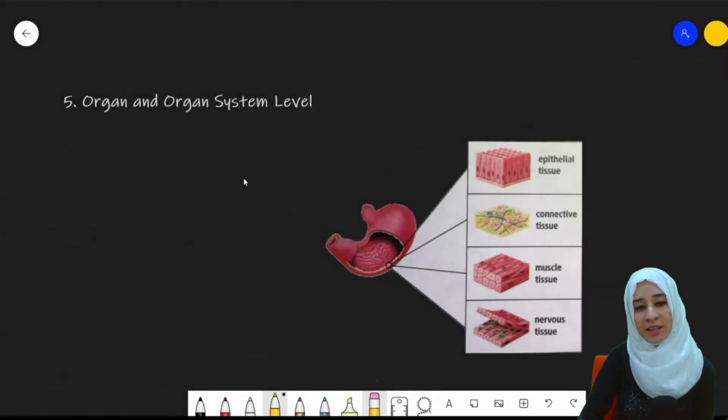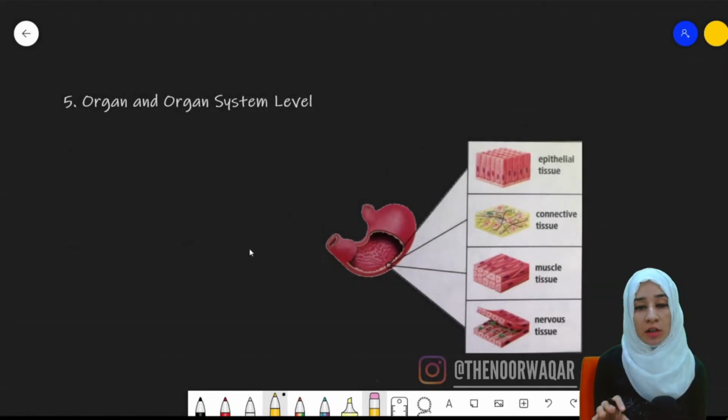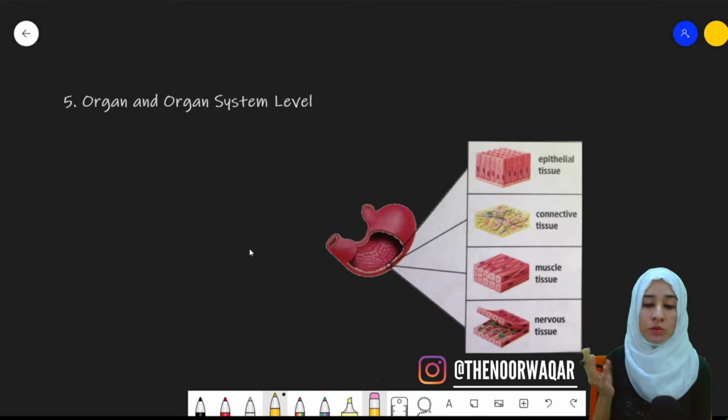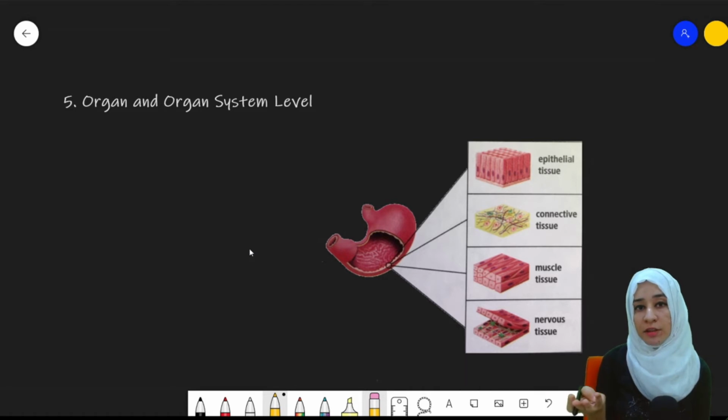Hi guys, welcome back. Today we'll be continuing from our previous lesson that was about the level of organization, and we discussed four levels. Those were atomic and subatomic level, molecular level, organelle and cell level, and then the last one was the tissue level. Today we'll discuss organ and organ system level first.